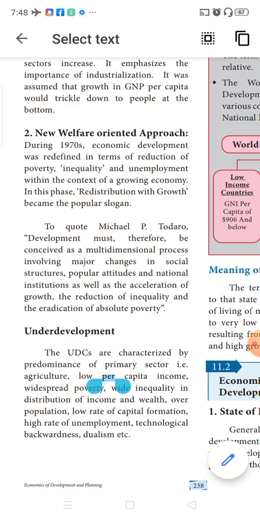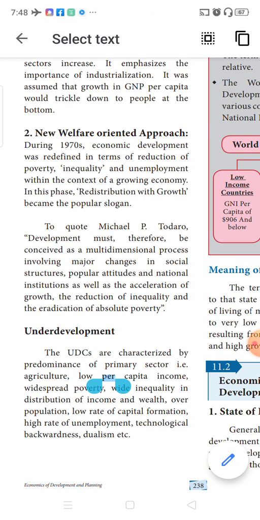So what they said was, development should be accompanied by a reduction in poverty, inequality should be reduced, and unemployment should be under control with respect to a growing economy. In this phase, there should be redistribution of income along with growth, and it became a very popular slogan: redistribution with growth. That is, all the resources should be distributed in such a way that it reduces poverty, it reduces inequality, and it reduces unemployment. So many of the new welfare-oriented approaches had the popular slogan, redistribution with growth.